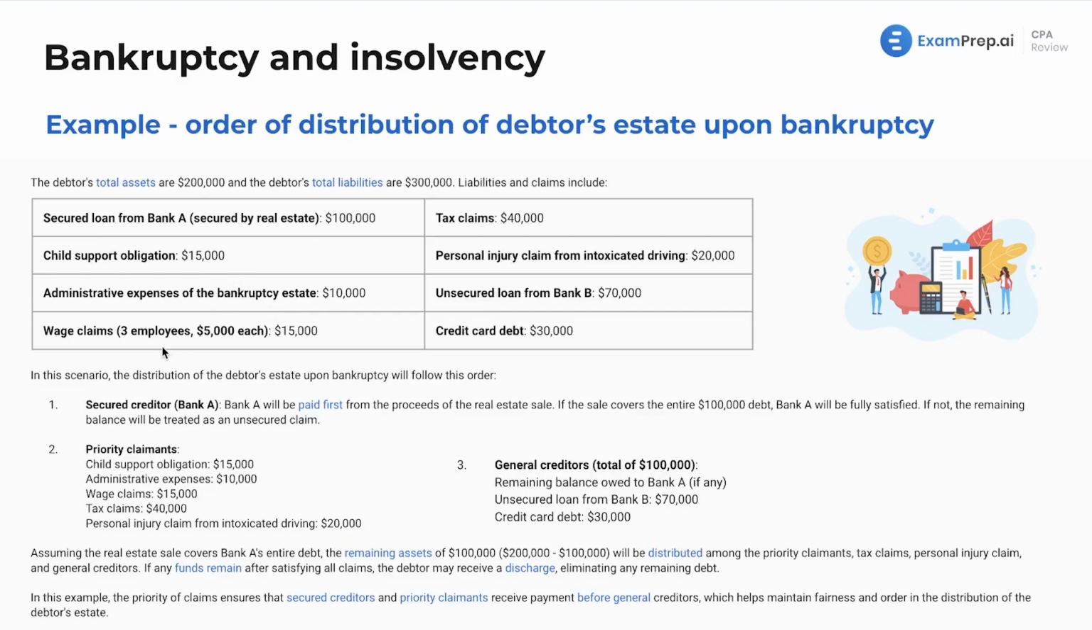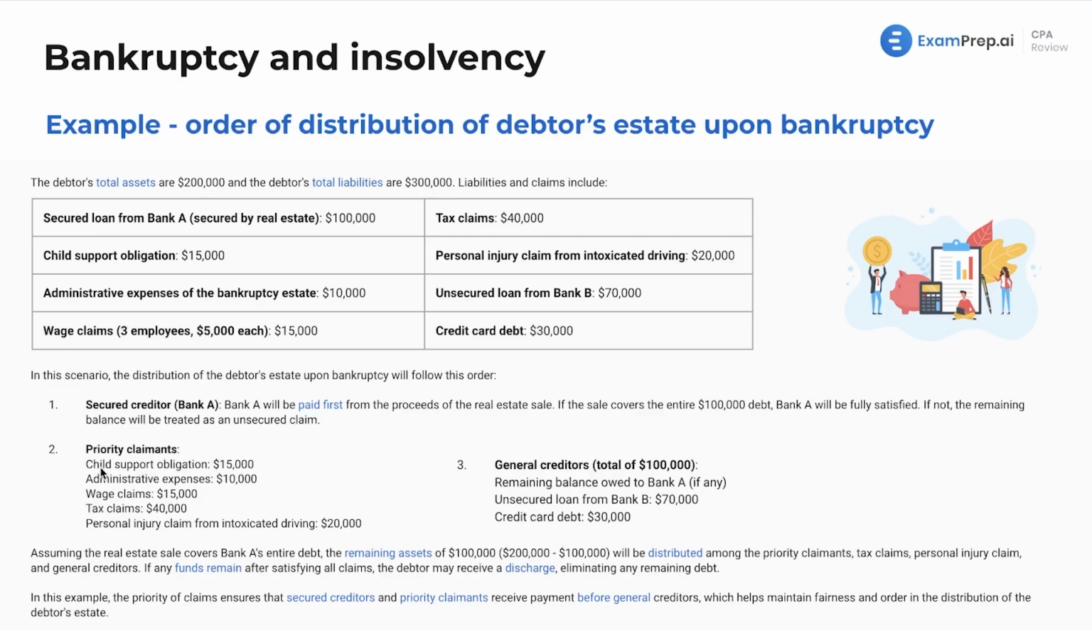Make sure you note as well, for example, wage claim, 3 employees, $5,000 each for a total of $15,000. Don't get confused. Something might say, we've got a $10,000 claim for 3 people. Each one has a $10,000 claim, so that's a total of $30,000. Don't get tripped up by individuals versus the total aggregate amount. First off, and as we see here, we got $200,000 to distribute. Secured creditor, Bank A, is going to be paid first from the proceeds of the real estate sale. If the sale covers the entire $100,000 debt, Bank A will be fully satisfied. If not, the remaining balance is going to be treated as an unsecured claim.